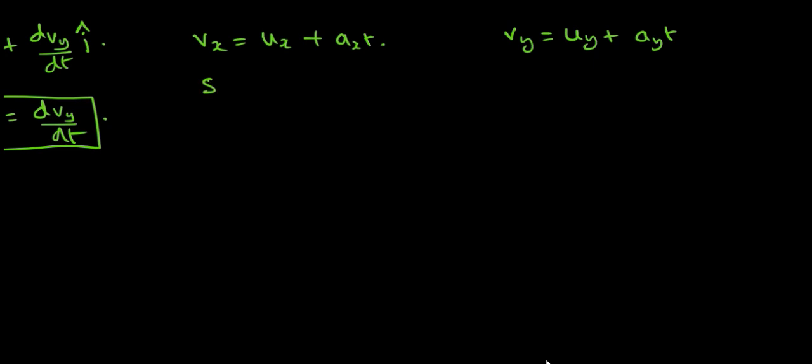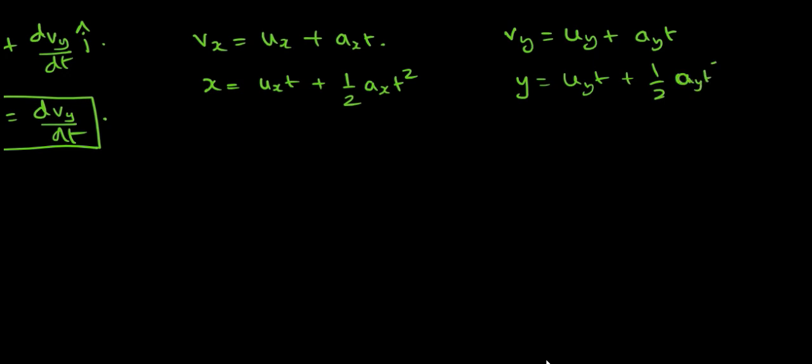Similarly, s can be written as, or rather x, here we will take x because the displacement is along the x direction. So this will be equal to uxt plus half axt square. Here y will be uyt plus half ayt square.